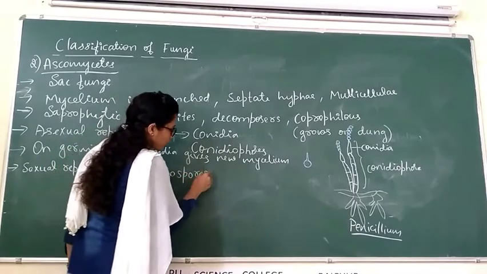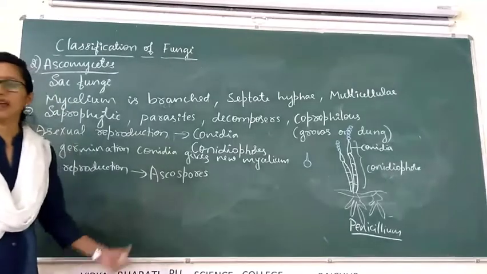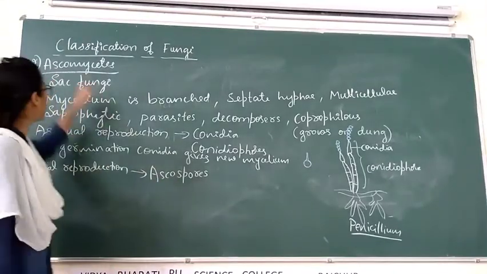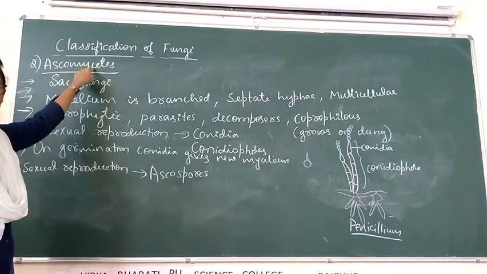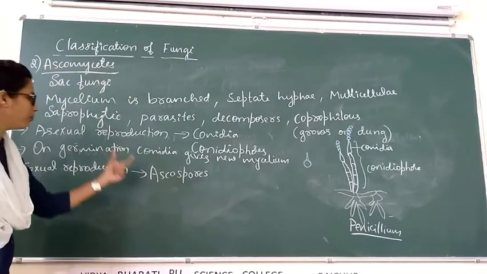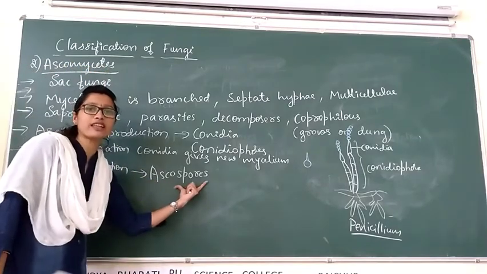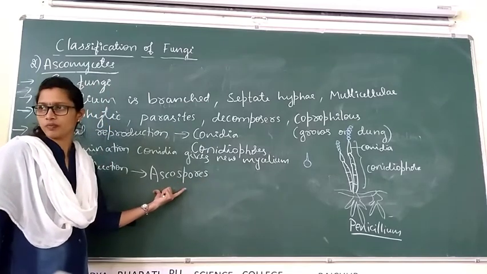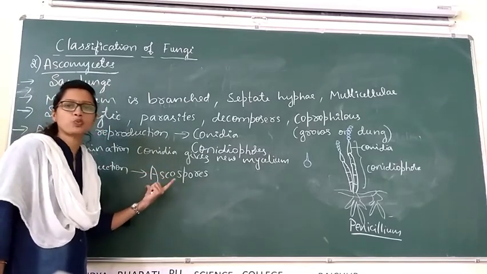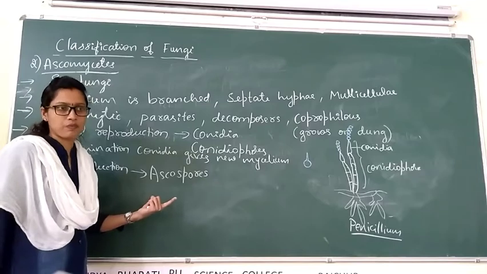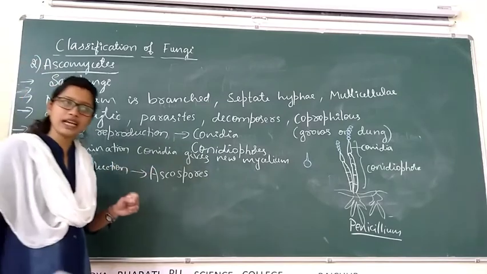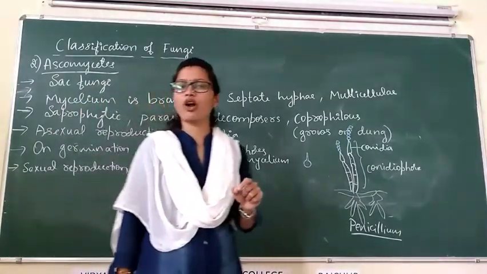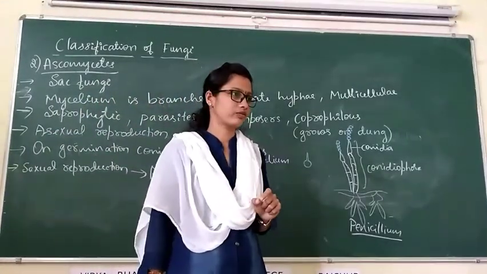The name is Ascomycetes, because the sexual spores are called ascospores, and these ascospores are produced inside the structure called asci.